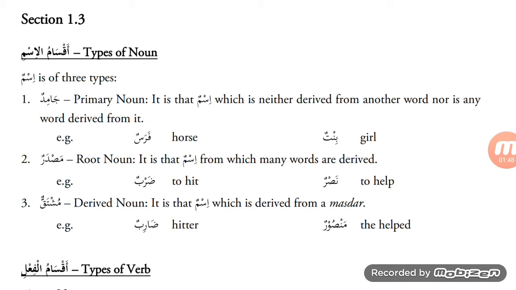Mushtaq, derived noun. It is that ism, that noun which is derived from a masdar. For example, daribun, hitter. This is derived from darbun. Daribun is an ism fa'il, on the scale of fa'ilun. Daribun, the one who hits. Mansurun, this is an ism maf'ul, the helped. Mansurun, the helped, is derived from nasrun. So mushtaq is that noun which is derived from a masdar.